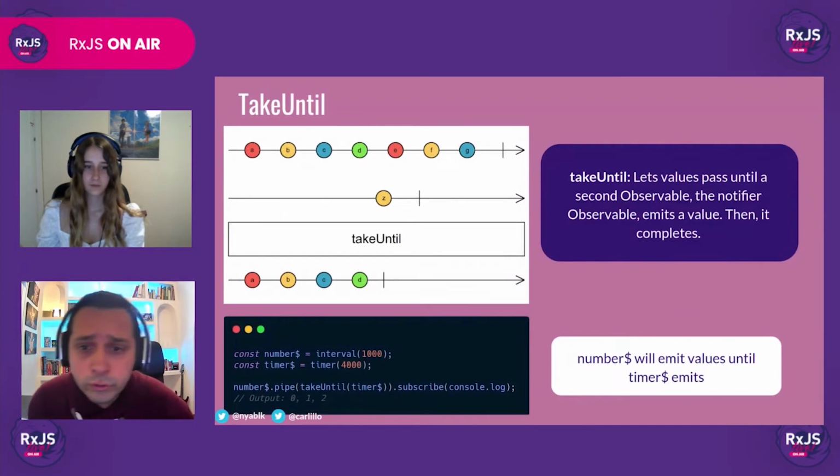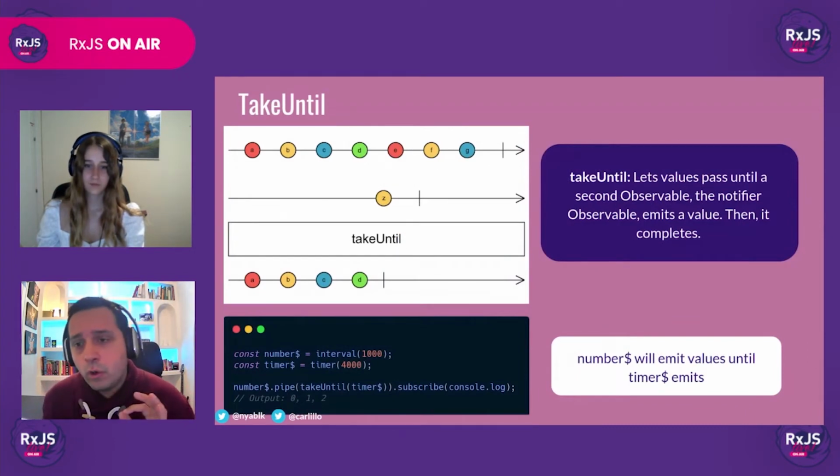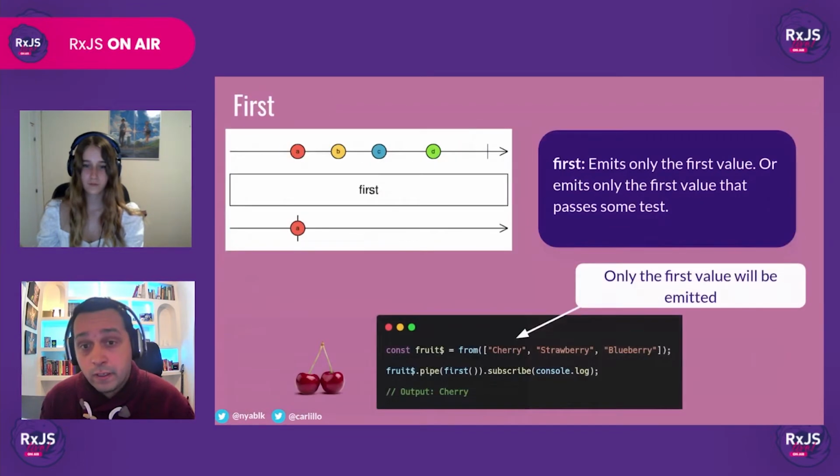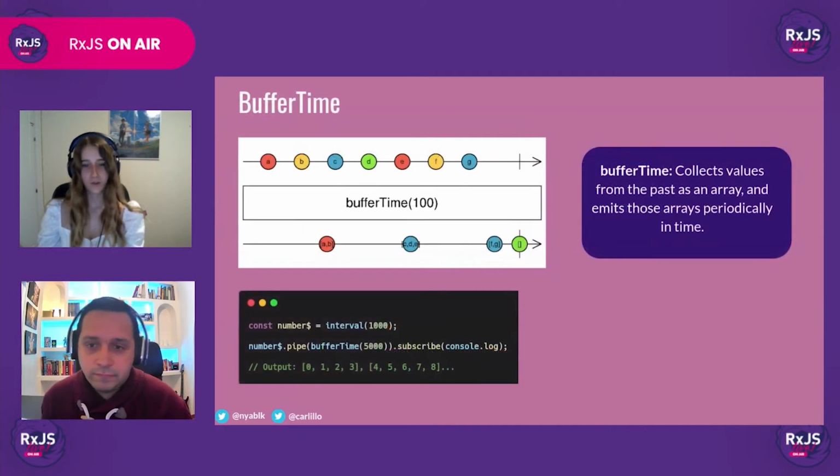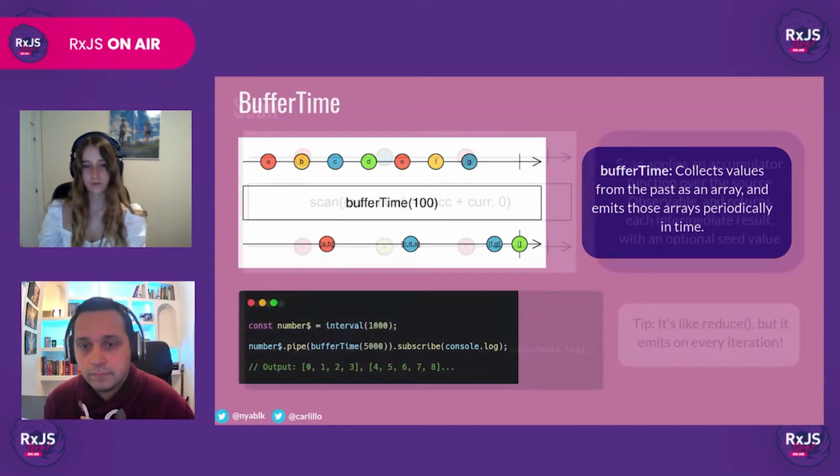We will use takeUntil to complete all the observables once the game is over. First, emit only the first value. Then we have bufferTime, which basically collects values for a certain amount of time and then emits them as an array.